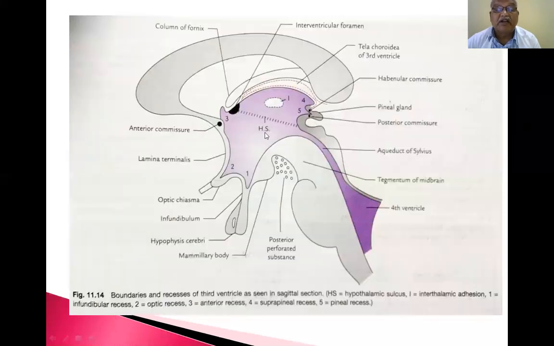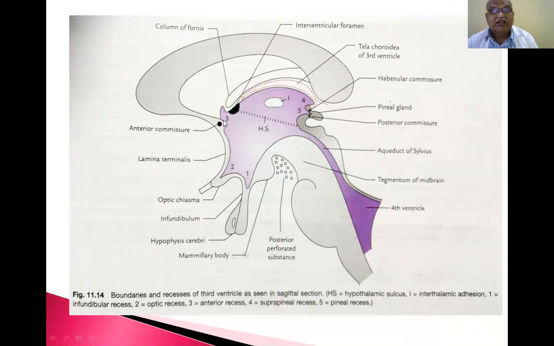Regarding the third ventricle, this entire part is the third ventricle. The roof is formed by the inferior surface of the corpus callosum. This is the corpus callosum. This is one extension, the column of fornix. So the roof is formed by